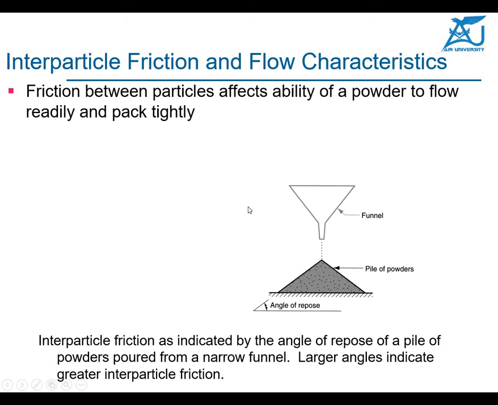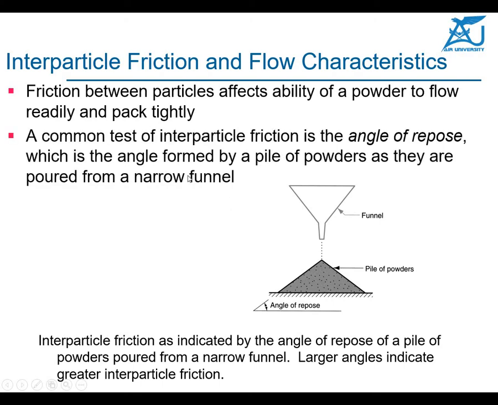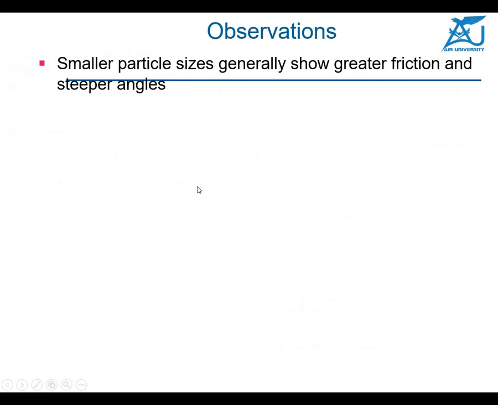When we pack these powders, these are very important terms which we will use in further numericals. The common test of interparticle friction is the angle of repose, the angle formed by the pile of powder when poured through a narrow funnel. Some particle sizes generally show greater friction and a steeper angle.